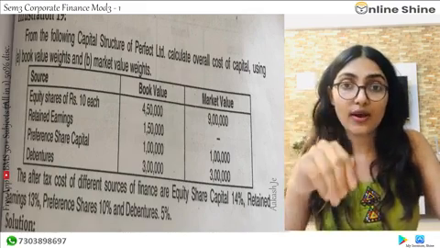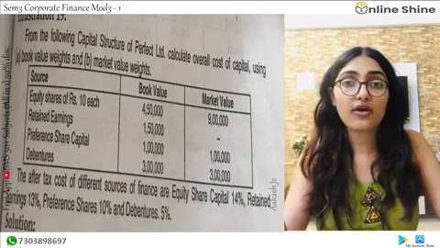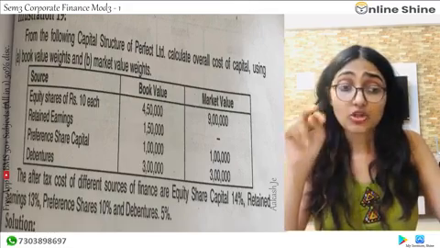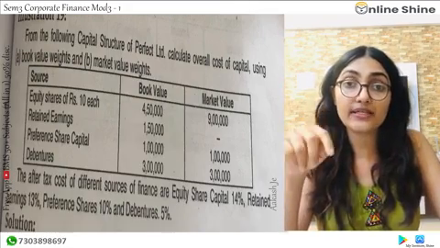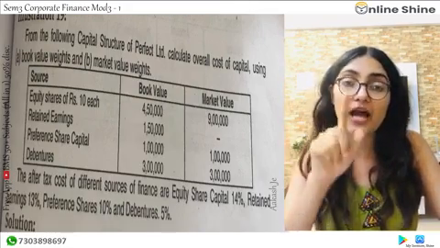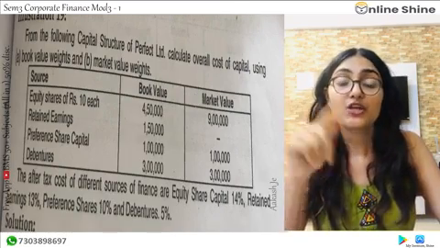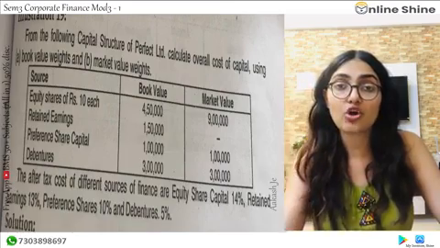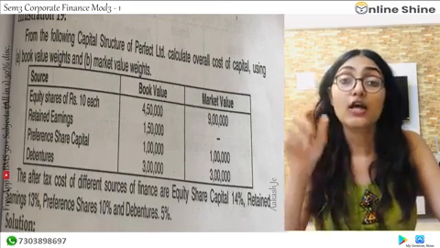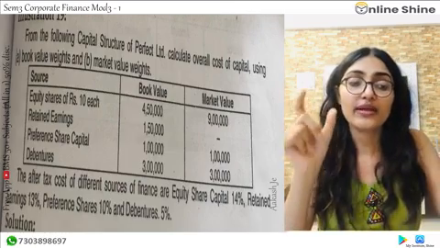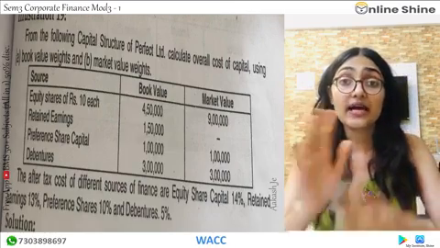तो 9 divided by 13 into 100, 1 divided by 13 into 100, 3 divided by 13 into 100. तो how much will be? 69, 7, 23. इनका total करोगे तो it will be how much? It will be 100%. Now multiply it with the cost of capital. You will get what? Weighted average cost of capital will be the total. Total जो निकाला multiplied with weights, that will be your weighted average cost of capital. Done this much?